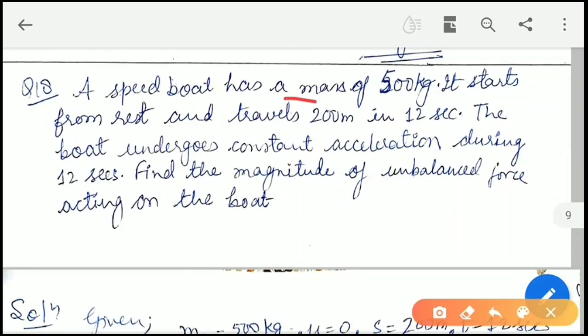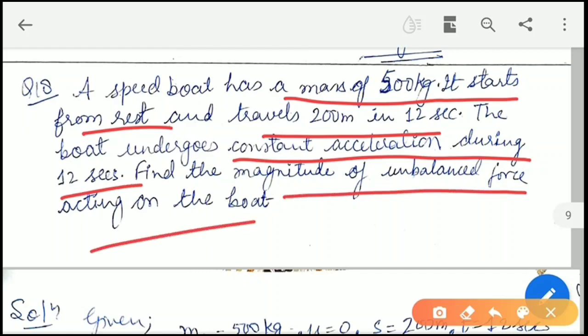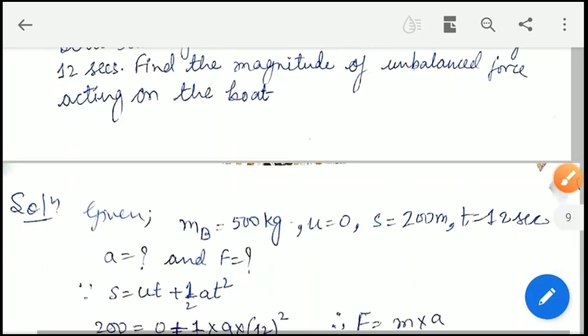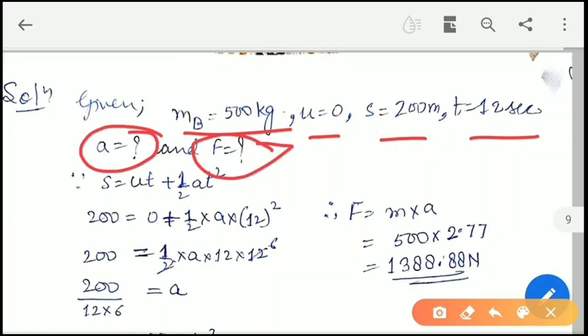A speedboat has a mass of 500 kg. It starts from rest and travels through 200 meter in 12 seconds. The boat undergoes constant acceleration during 12 seconds. We have to find the magnitude of unbalanced force acting on the boat. Whatever is given, we will write down first. We have written mass of the boat, initial velocity, and then distance travelled, then time taken.